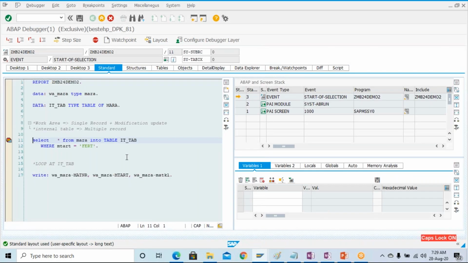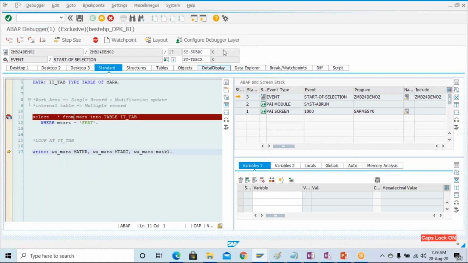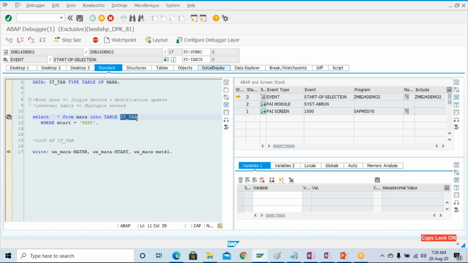If you press F6, you can see that SY-SUBRC is 0, which means the records were successfully retrieved from the MARA table into it_tab.